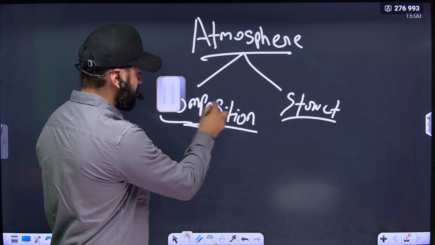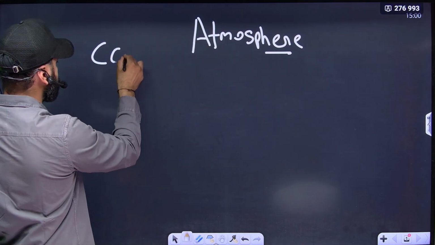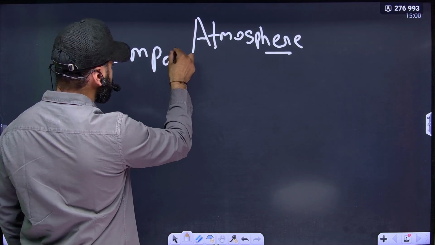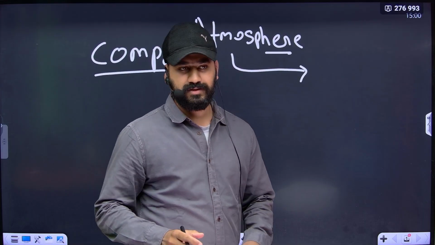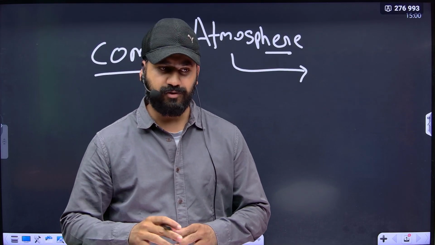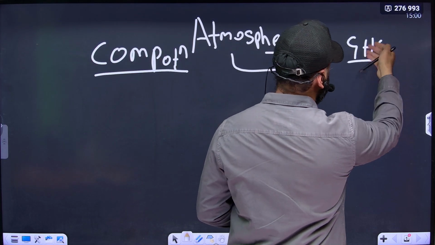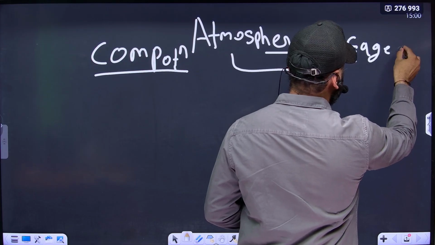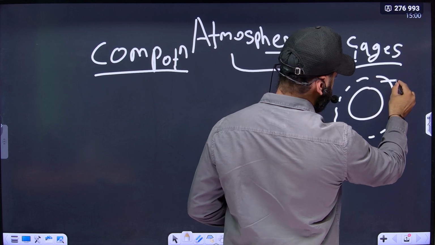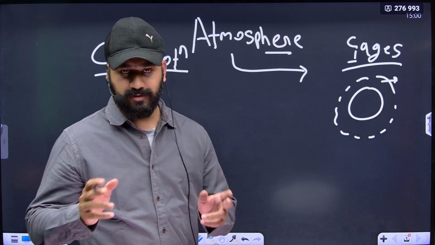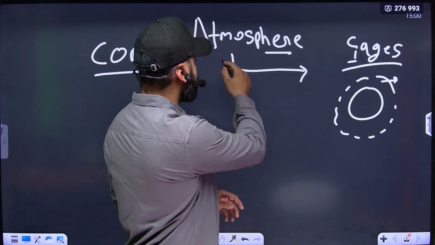Within composition, we are going to study what the composition of the atmosphere is. But prior to that, we have to understand what is atmosphere. Atmosphere is a blanket of gases surrounding the earth. These gases form an envelope around the earth, and this is known as atmosphere. This is the minor definition of the atmosphere.